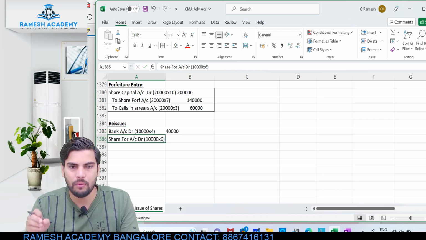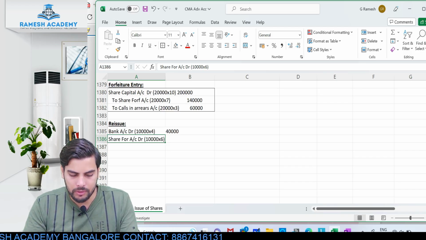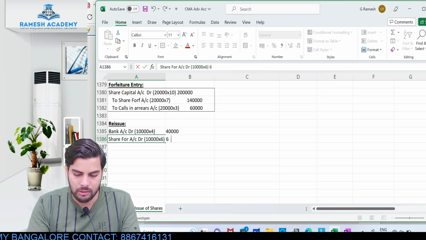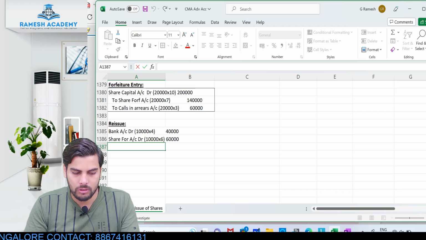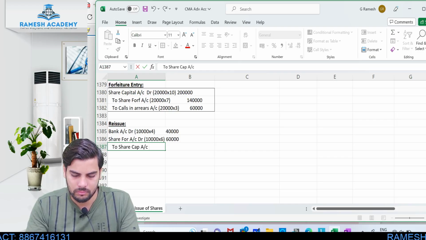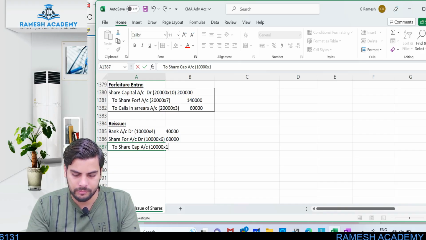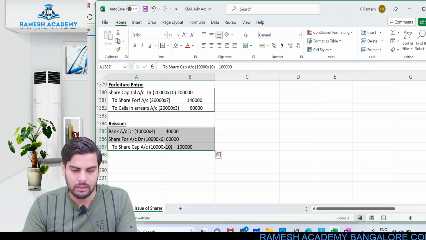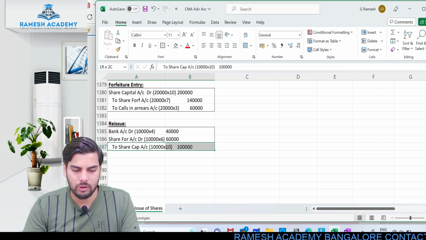In this case, we have already collected 7 rupees per share, so till 7 rupees we can give discount. The company had allowed a discount of 6 rupees. So this would be 60,000. To share capital account, nominal value again, 10,000 into 10, 1 lakh. This is the nominal value.